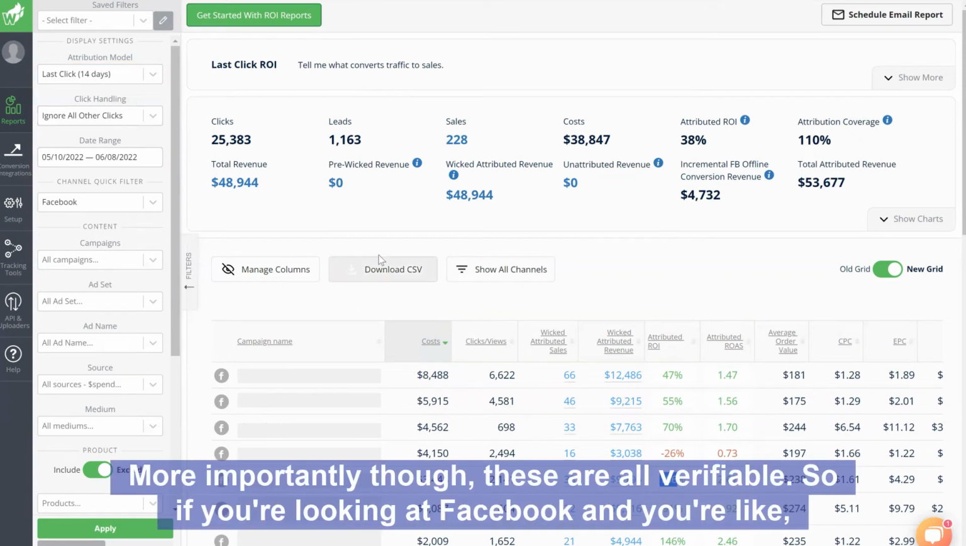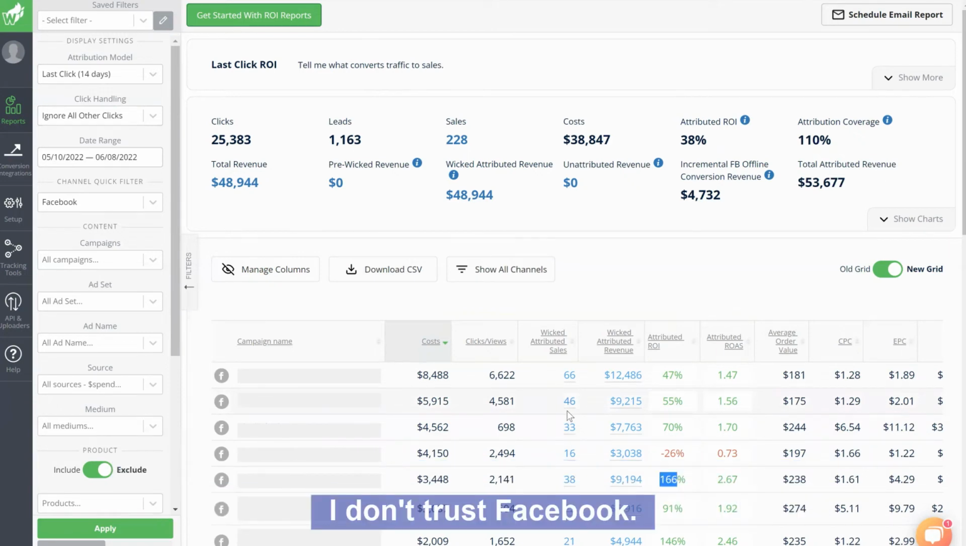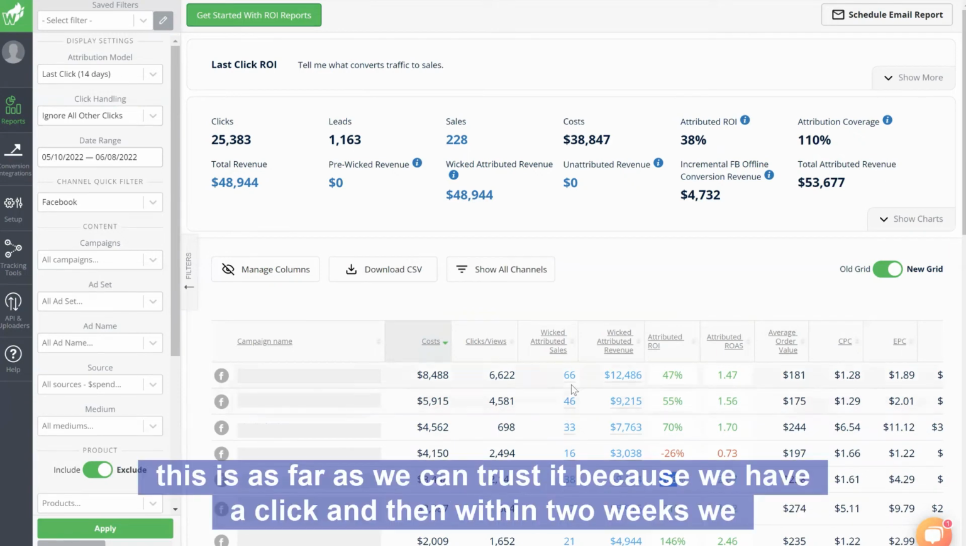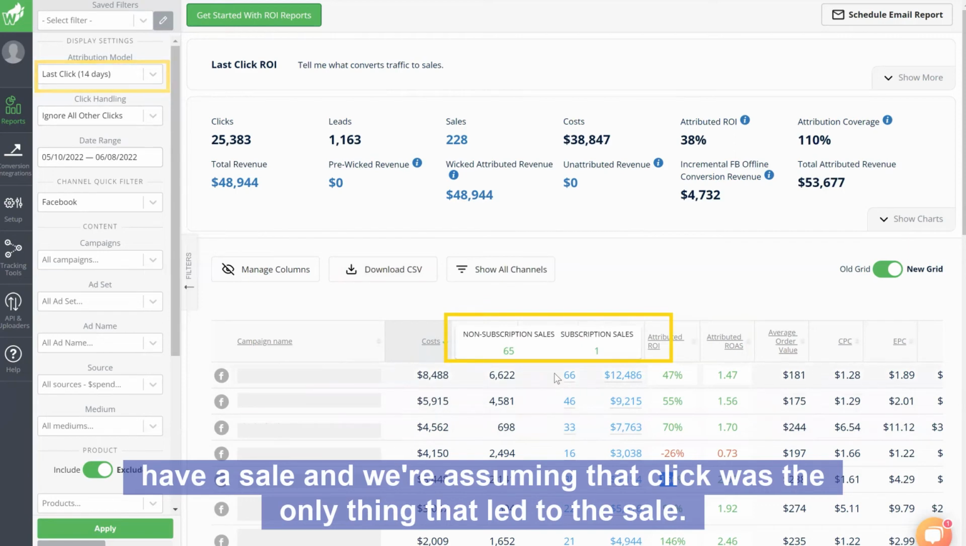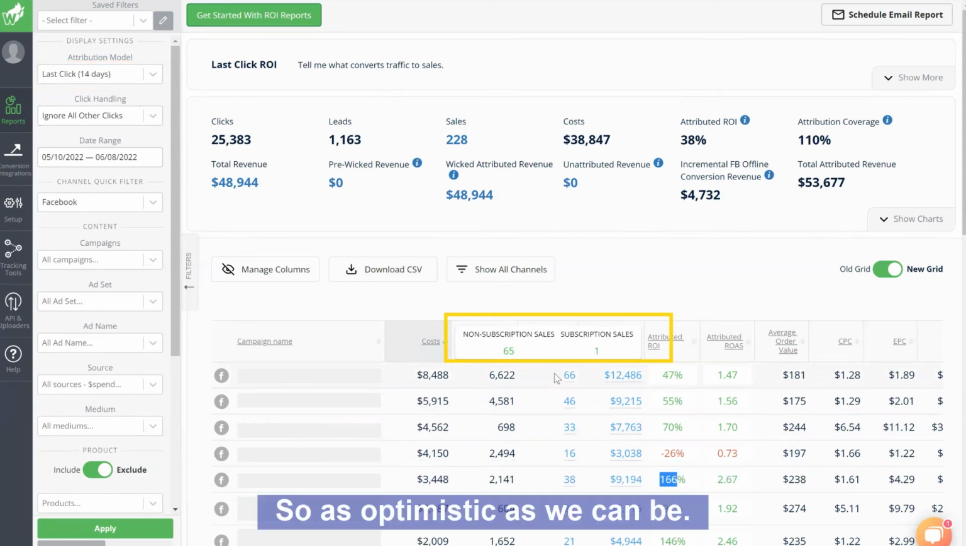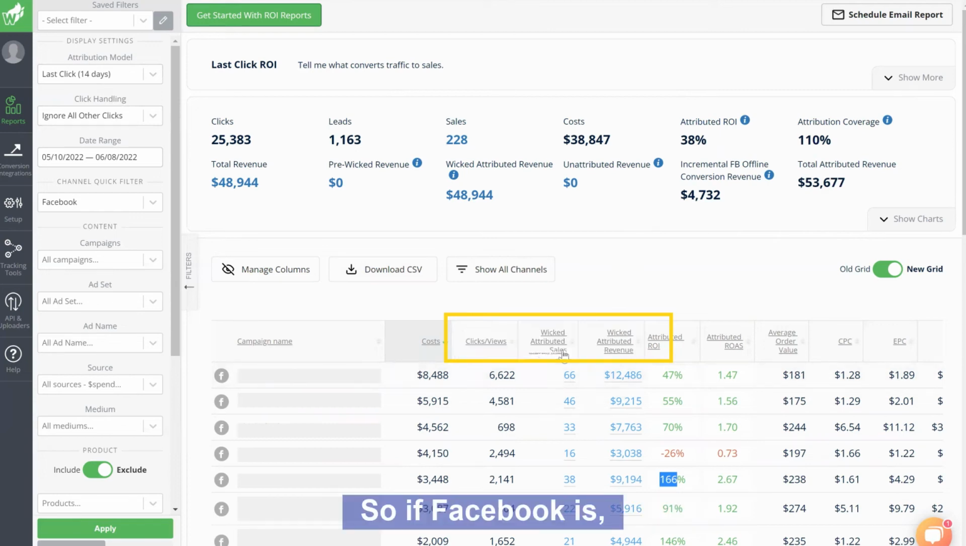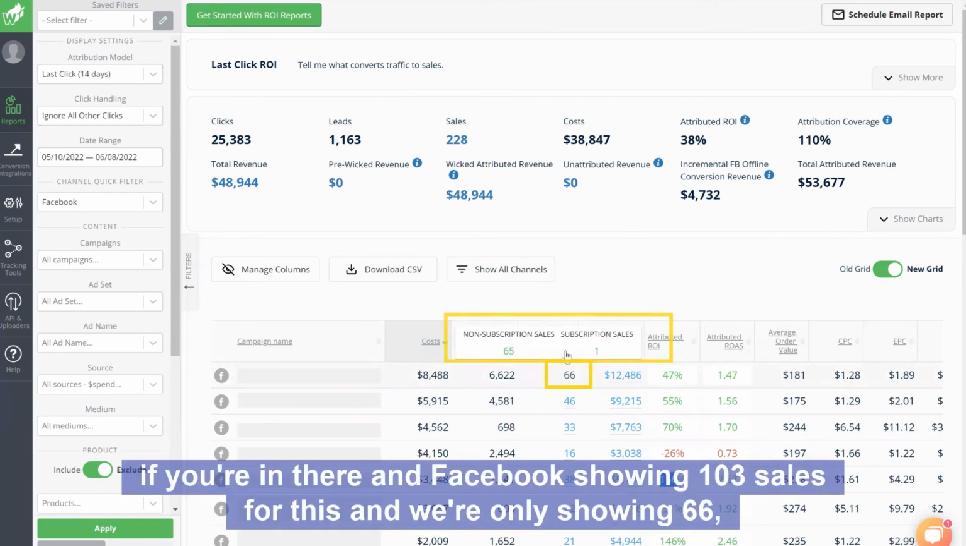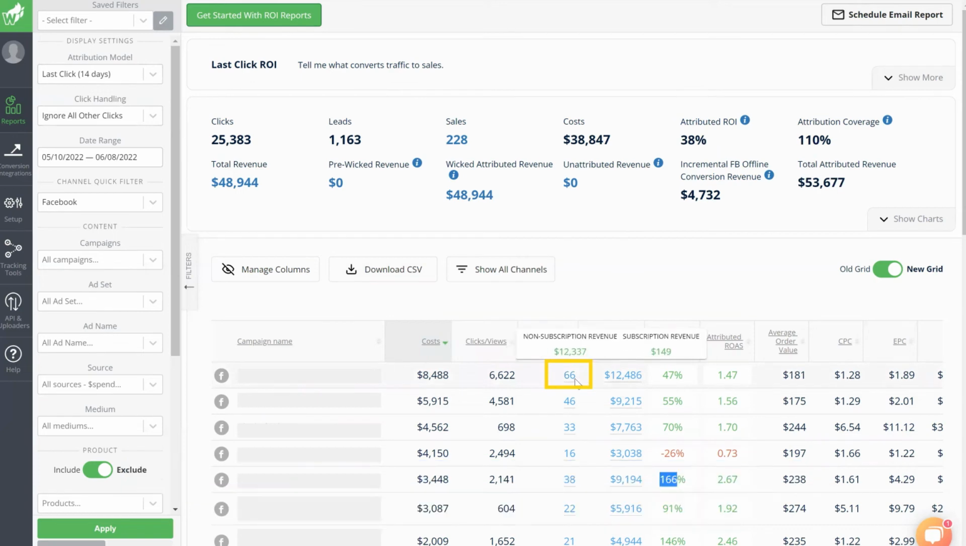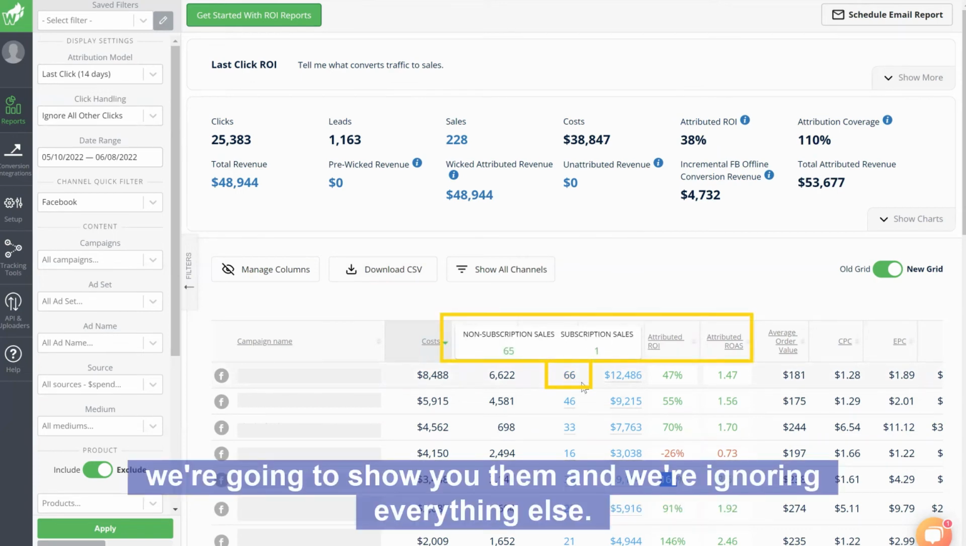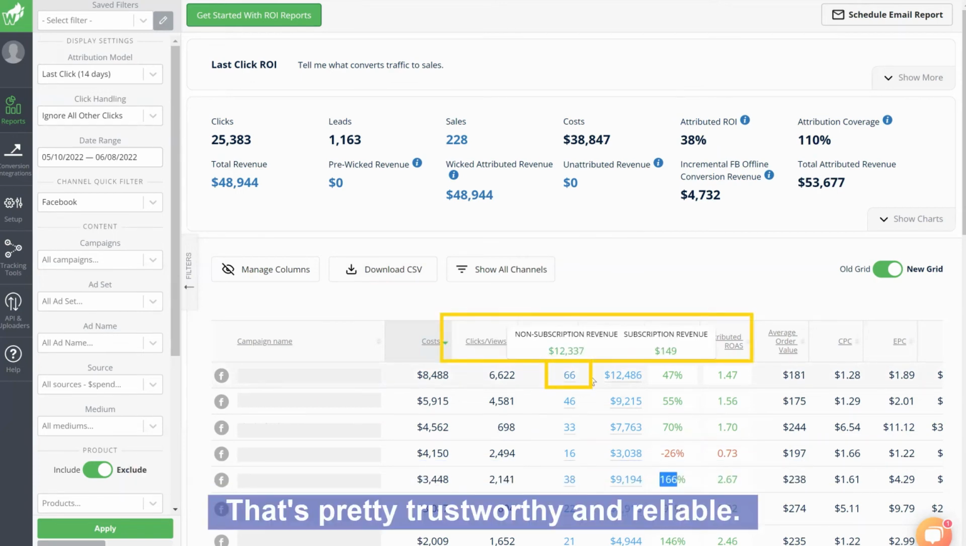More importantly though, these are all verifiable. So if you're looking at Facebook and you're like, I don't trust Facebook, well, this is as far as we can trust it because we have a click and then within 2 weeks we have a sale and we're assuming that click was the only thing that led to the sale. So as optimistic as we can be. So if you're in there and Facebook's showing 103 sales for this and we're only showing 66, we're going to show you them and we're ignoring everything else. That's pretty trustworthy and reliable.